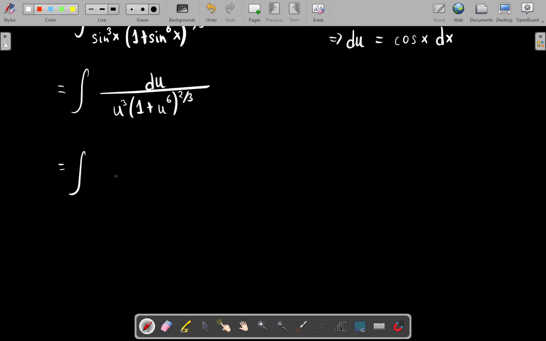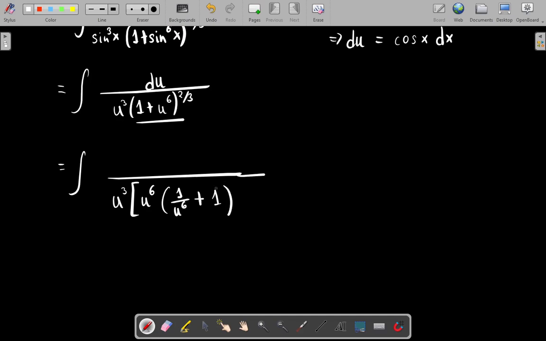Now in the bracket in the denominator, if I take u to the power 6 common, then the first term becomes 1 upon u to the power 6, because multiplying u to the power 6 and this term gives the 1 back. And the second term is just 1, because multiplying u to the power 6 and 1 gives the original term back. So this is whole raised to the power 2/3, du.